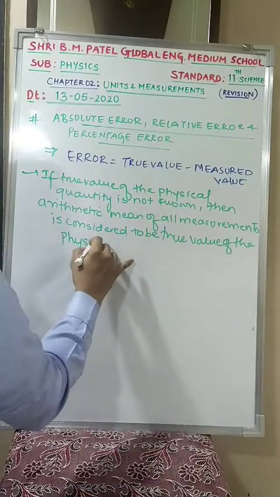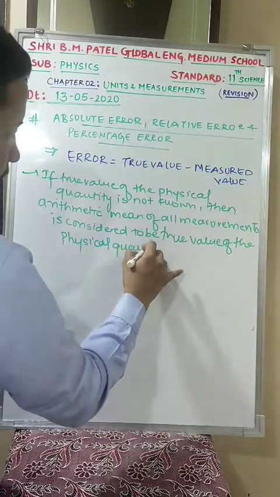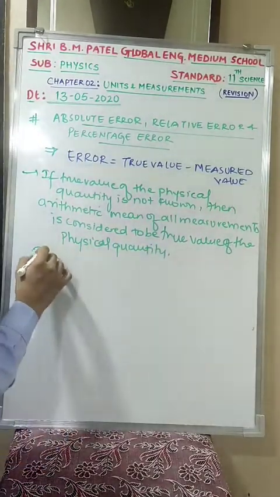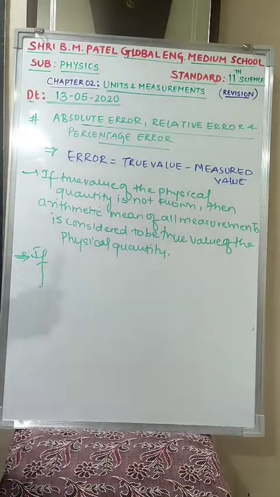Is this clear? Let us take one example in order to explain it in more detail.